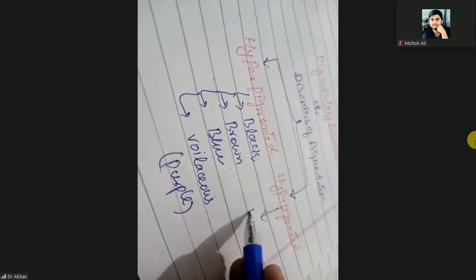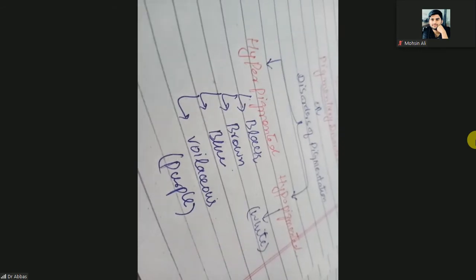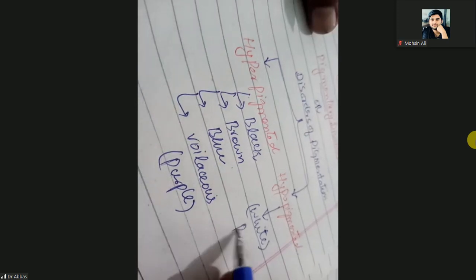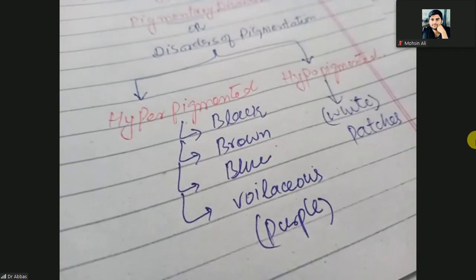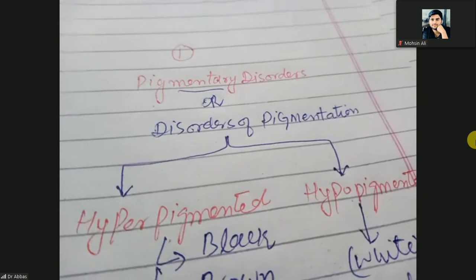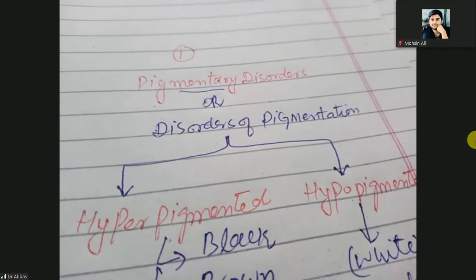And in hypopigmentation, the skin can be white, not a normal fair skin. If the skin is brown, then some parts of the skin have white patches. Okay, so that is the hypopigmented skin. So there are two types of the disorders of the pigmentation.